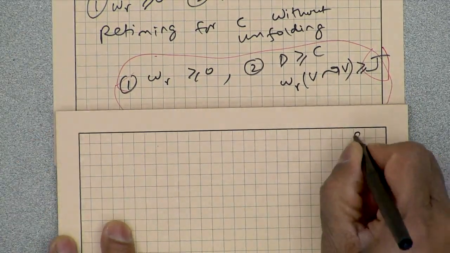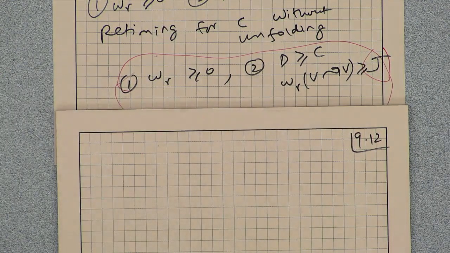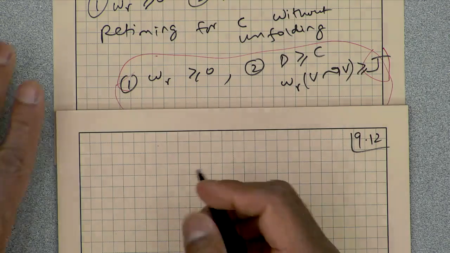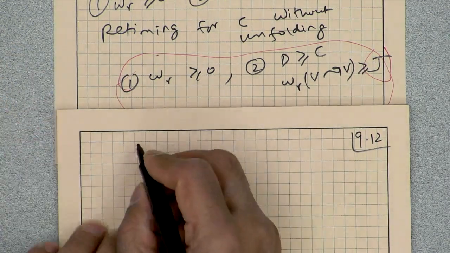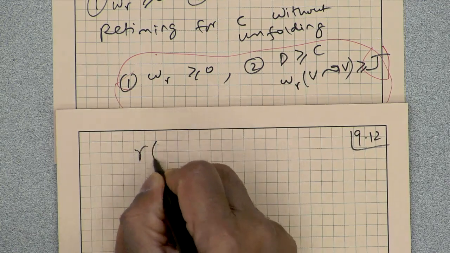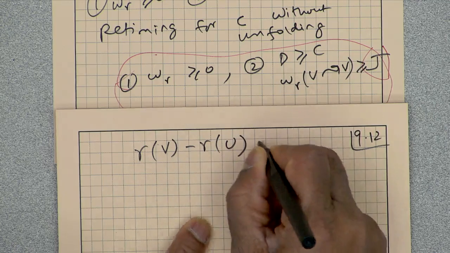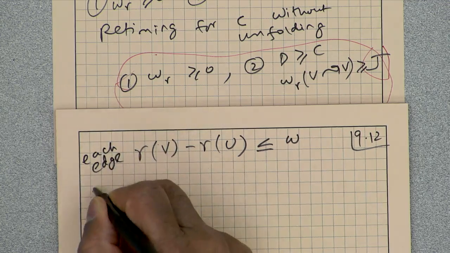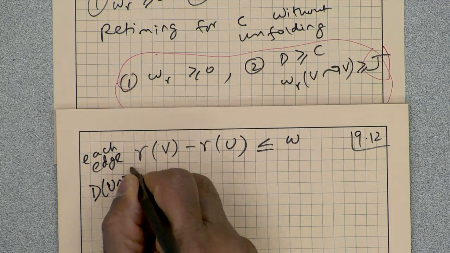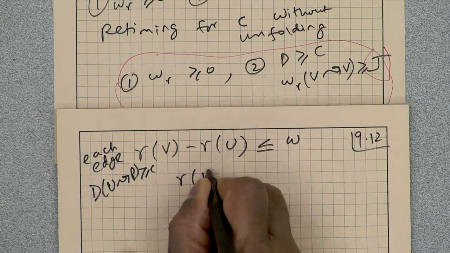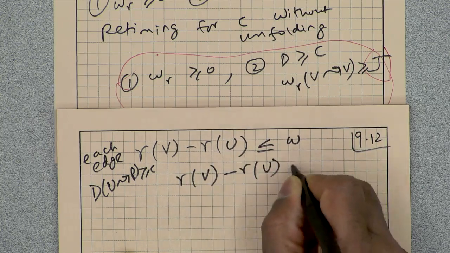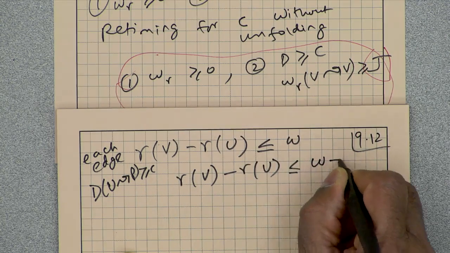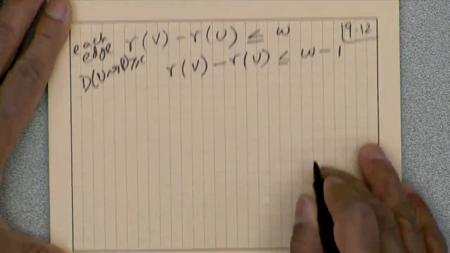So what exactly is in the R prime case? The retiming variable says that the retiming of the destination node minus the retiming of the source node is less than or equal to W for each edge, and for a path with D greater than or equal to C, the retiming of the destination node minus the source node of the path should be less than or equal to the number of delays minus 1. Okay, so that is the retiming formulation.